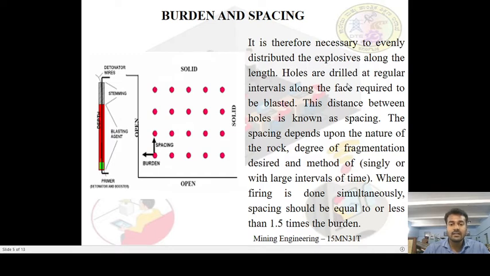The holes are drilled at regular intervals along the face required to be blasted. This distance between the holes is known as spacing, as we discussed before. The spacing depends upon the nature of the rock, the degree of fragmentation desired, the method of firing, singly or with large intervals of time, and the method of initiation, whether you are going to blast instantaneously or use delay detonators, delay blasting, where the firing is done simultaneously or with a delay.